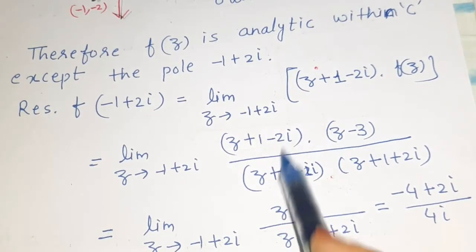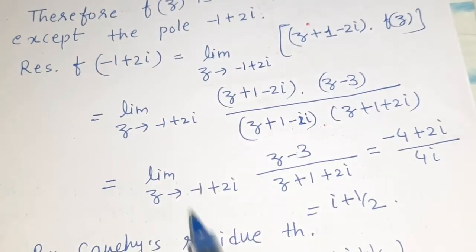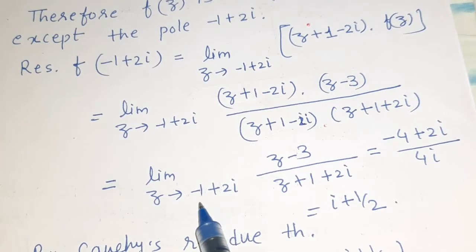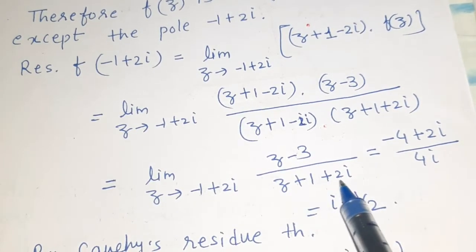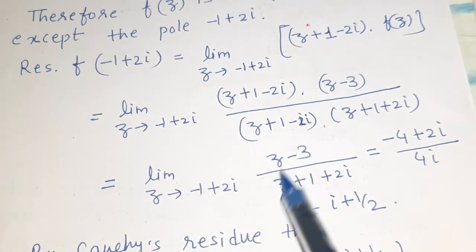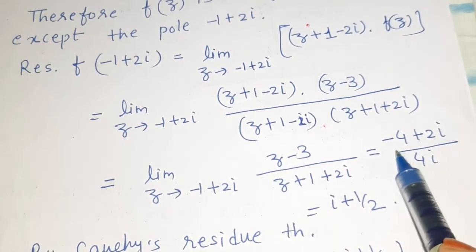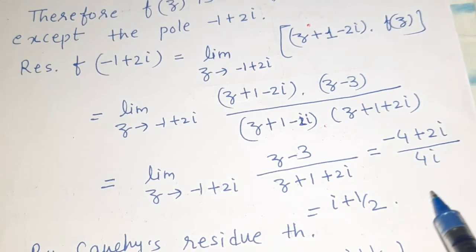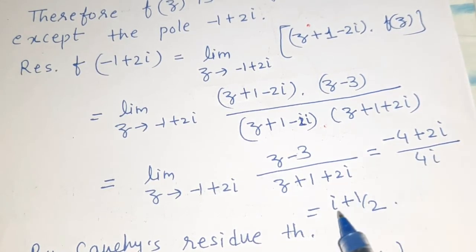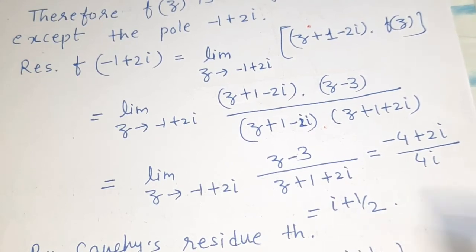Then these two factors will cancel each other and we'll get the limit as z tends to -1 + 2ι of (z - 3)/(z + 1 + 2ι). When we apply the limit, we'll get the value (-4 + 2ι)/4ι. On simplifying this, we'll get ι + 1/2.